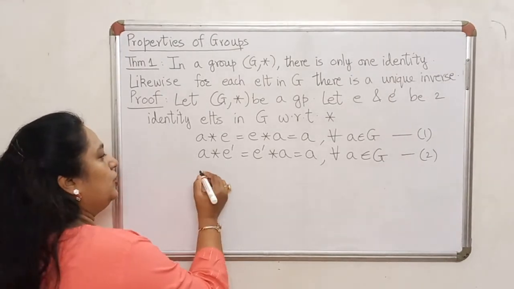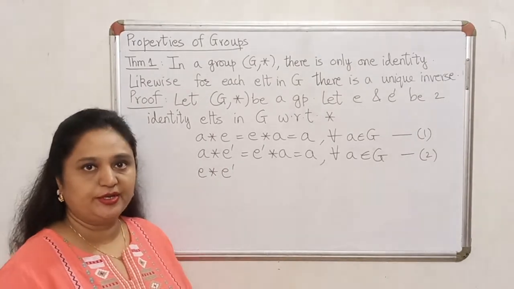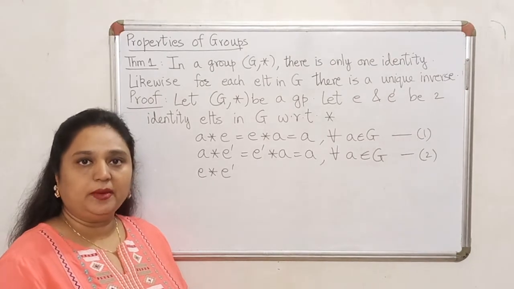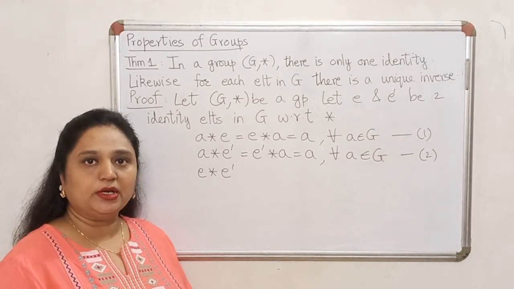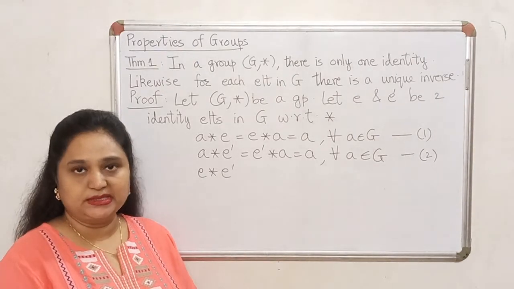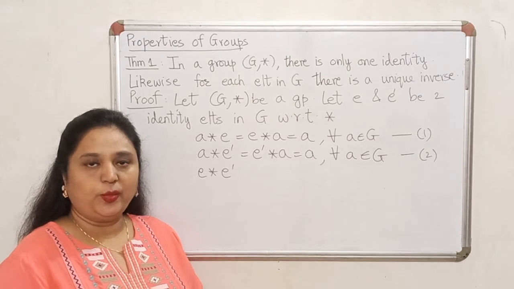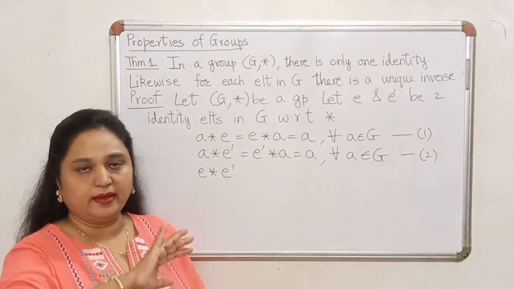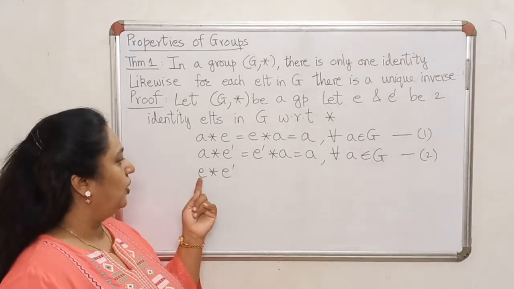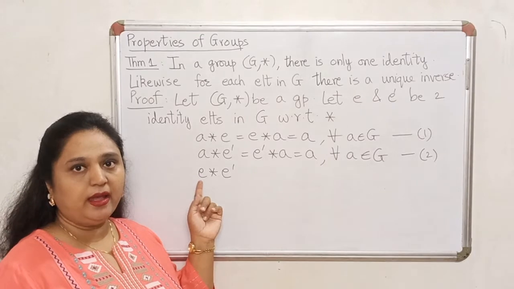Now you look at E star E dash, and at any one time we are going to put the spotlight on precisely one of the two elements. It is like having two actors on the stage. When you put the spotlight on one actor, the other one fades away into the darkness. So firstly, let's put the spotlight on E here.